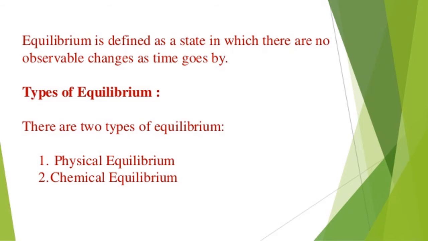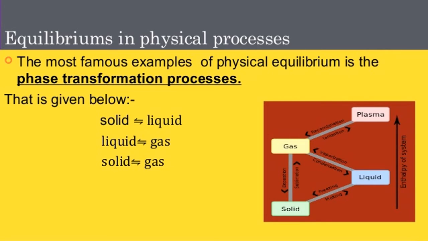Whereas when reactants and chemicals are involved, those examples come under chemical equilibrium. Only state change is physical equilibrium; property change is chemical equilibrium. Now today we learn about physical equilibrium. This is for the 11th class. We have only three types of physical equilibrium.